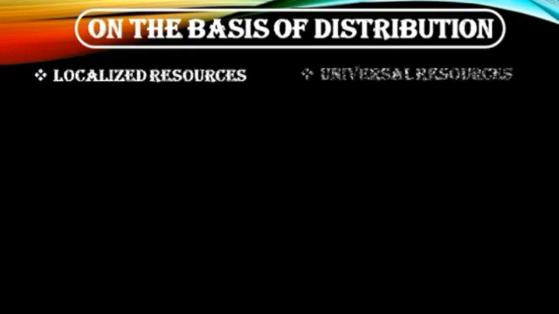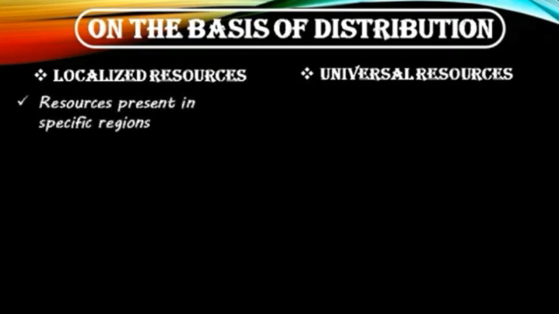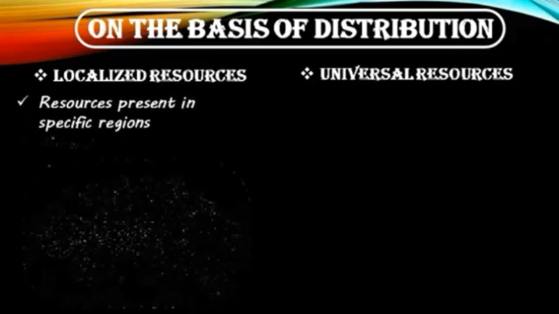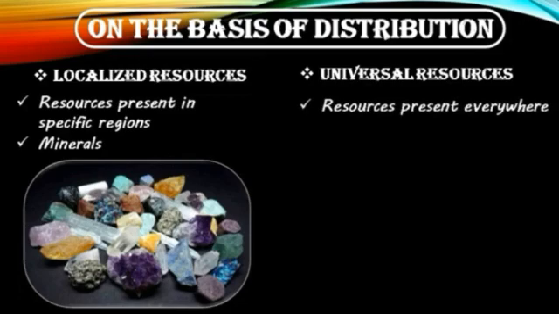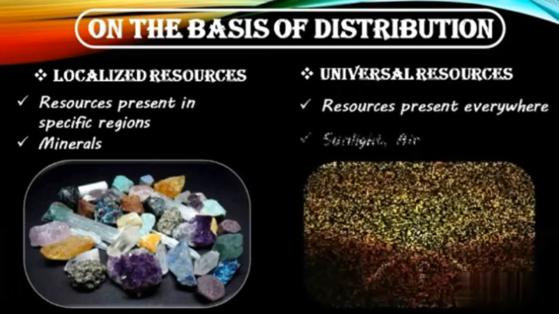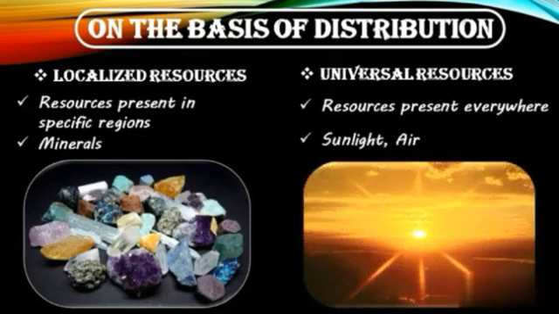On the basis of distribution. On the basis of distribution, resources can be classified into localized resources and universal resources. When resources are present in specific regions, they are called localized resources, for example, minerals. Some resources are present everywhere. Such resources are called universal resources, for example, sunlight and air.